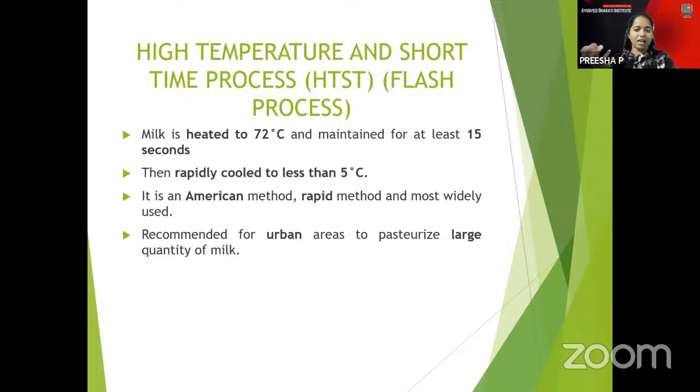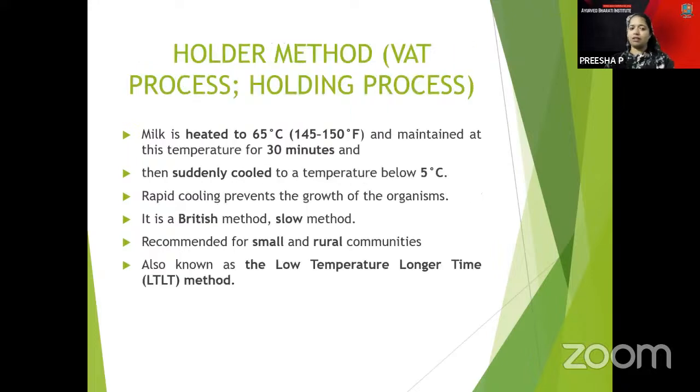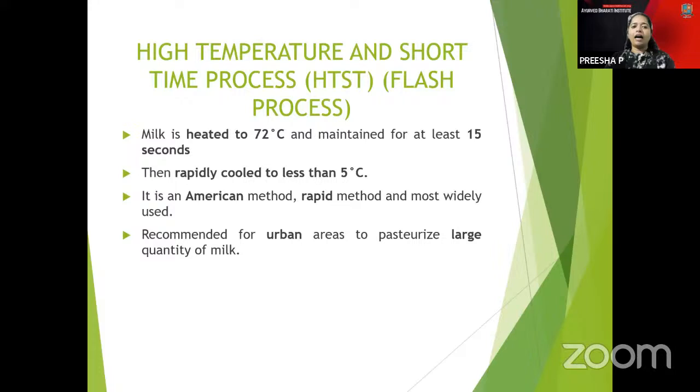So this type of question can be asked: which is the American method, which is the British method? The American method is the newer method, the fast process. You have to think like the British people were holding India, and the Americans were very angry people. You have to remember high temperature. So high temperature is the American method.